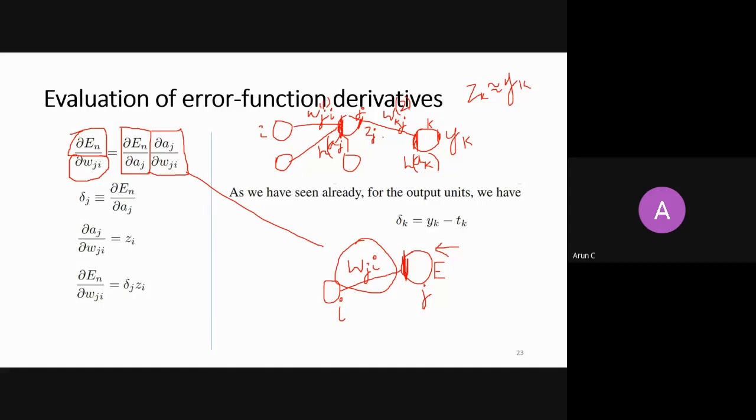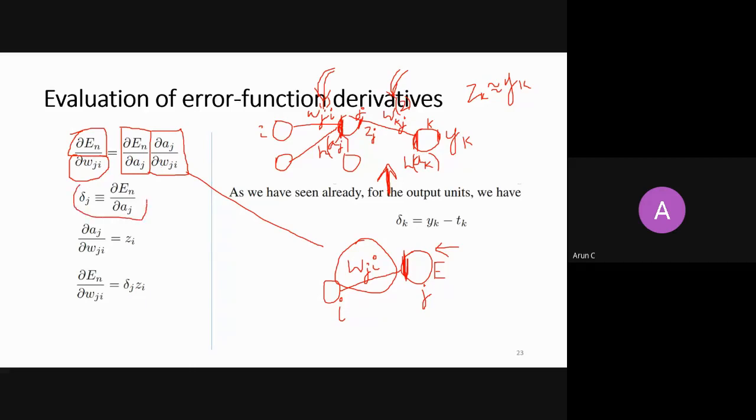If I am at this second layer, it means you are calculating the error with respect to this wkj, right here, and then the error with this wji. So this is in general how to calculate an error with respect to wji, in terms of a chain rule.